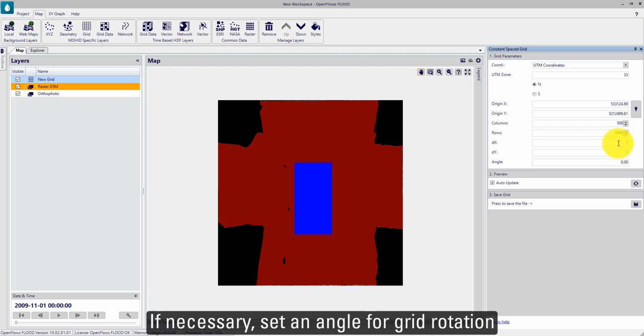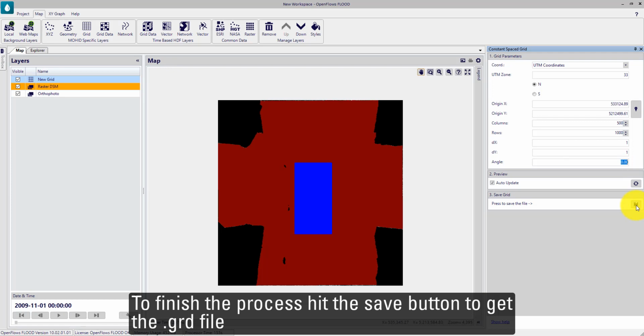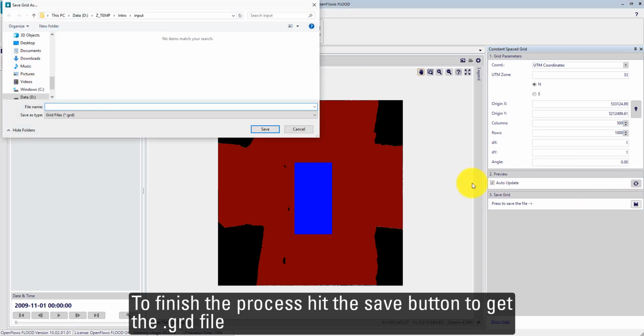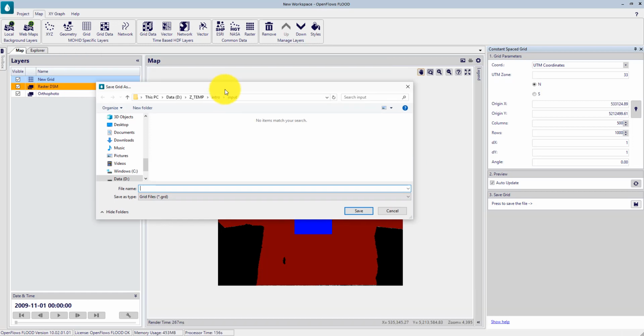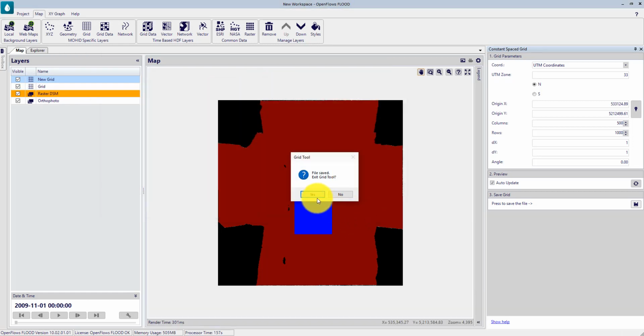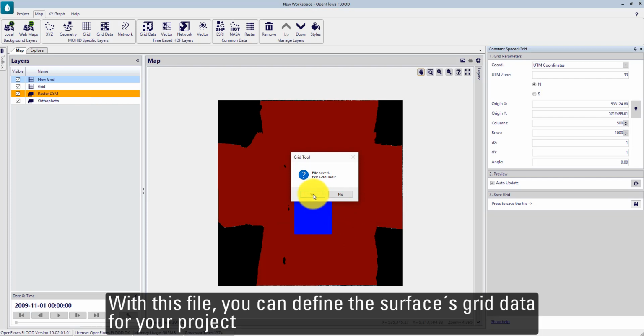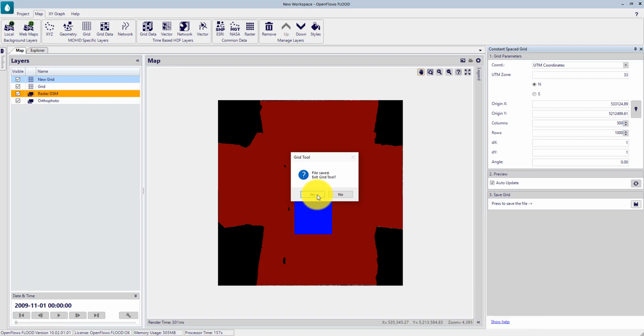If necessary, set an angle for grid rotation. To finish the process, hit the Save button to get the .grd file. With this file, you can define the surfaces grid data for your project.